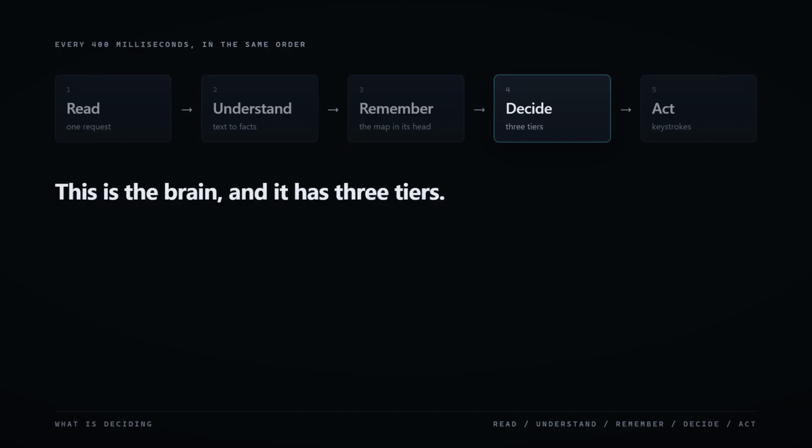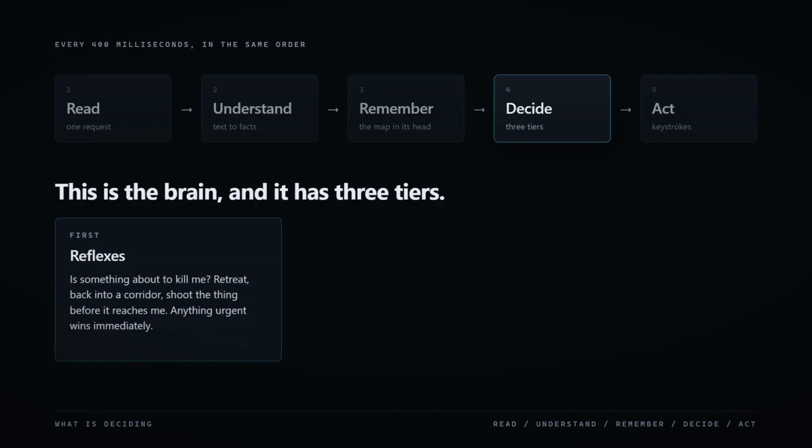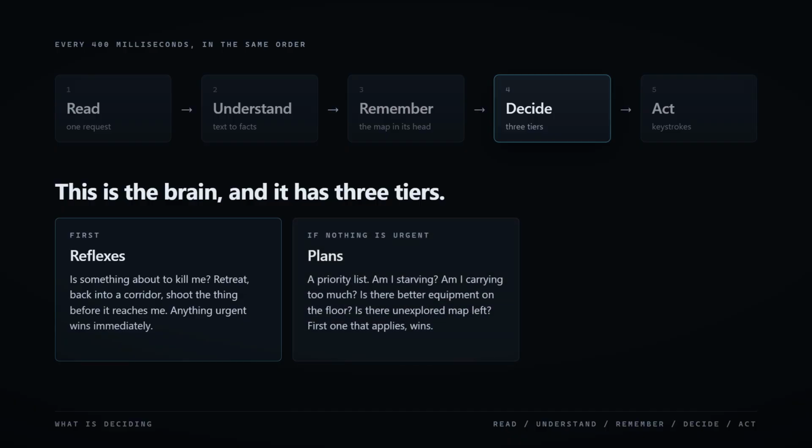Decide. This is the brain, and it has three tiers. First, reflexes. Is something about to kill me? Retreat back into a corridor. Shoot the thing before it reaches me. Anything urgent wins immediately. If nothing is urgent, plans, a priority list.